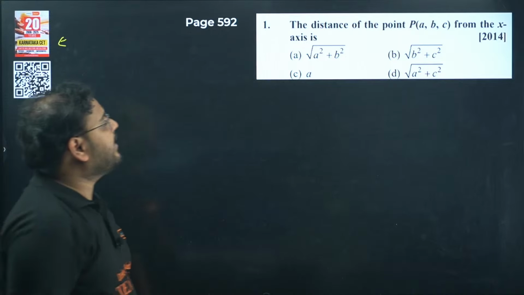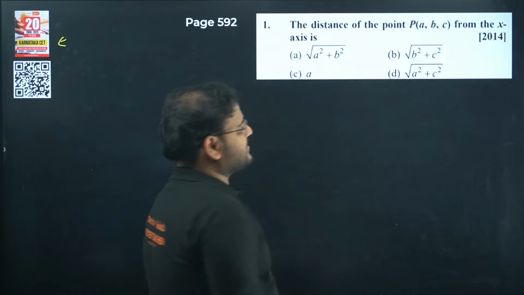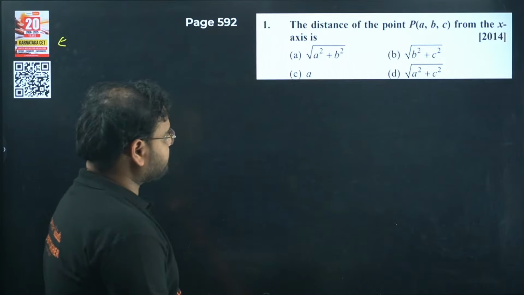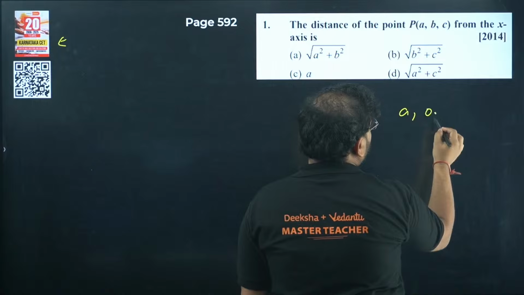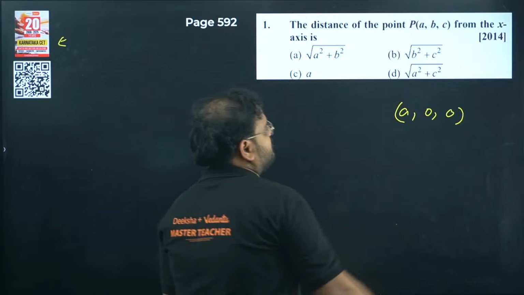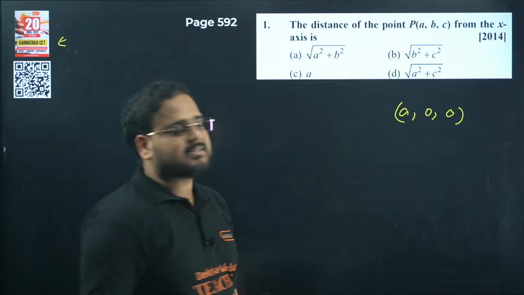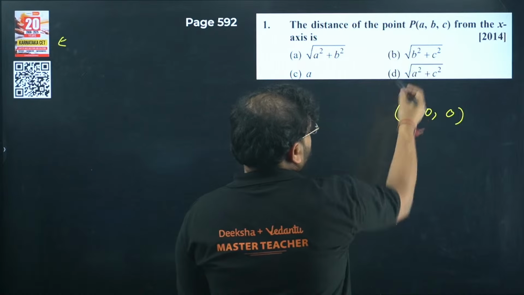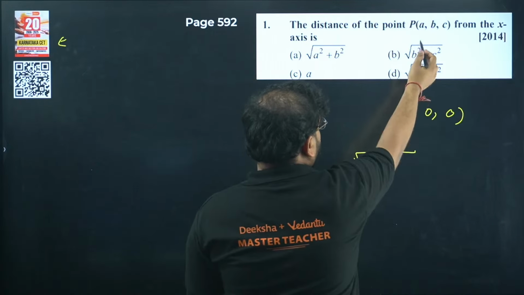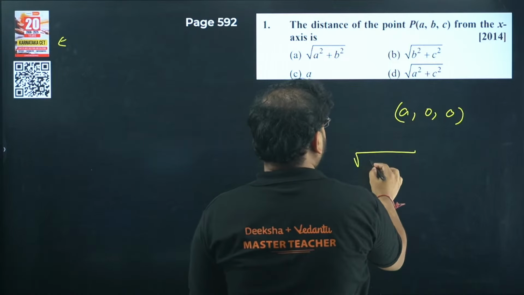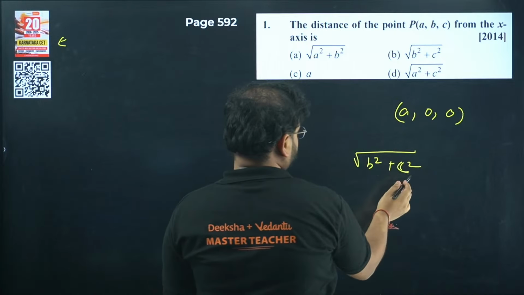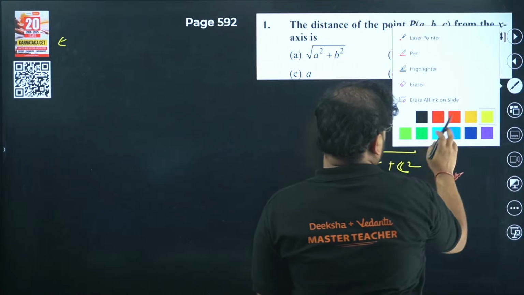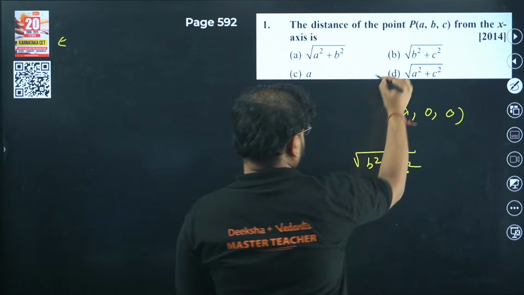The distance of the point (a, b, c) from the x-axis will be what? So for the x-axis, the point value will be (a, 0, 0), right? And you have P as (a, b, c). So the answer will become what? a minus a is 0, b minus 0 is simply b. So b square and c square. So your option is right here, B.